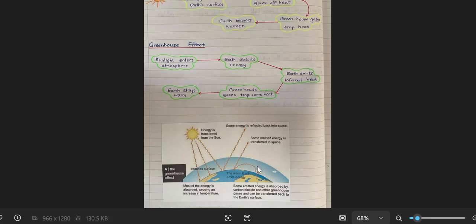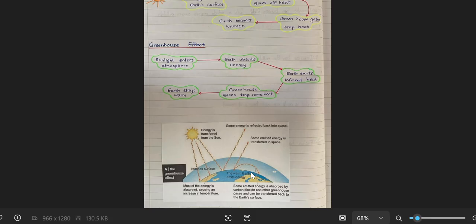And the other energy, what has happened? The other emitted energy is absorbed by carbon dioxide and other greenhouse gases and can be transferred back to the earth's surface. So imagine all this heat is coming and getting trapped inside without it going back. Normally this is something that should happen.